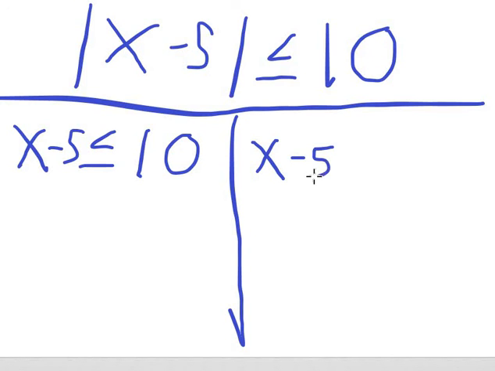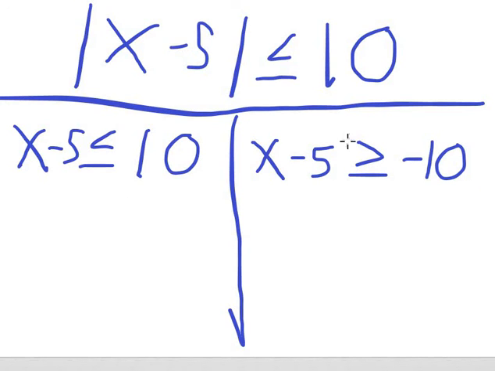So we have x minus 5. And then we need to flip this sign. It's less than or equal to up here, so it's going to be greater than or equal to here. And then we do the opposite of the number here. So here the number is 10. It now becomes -10.